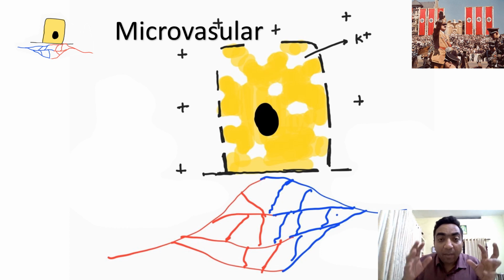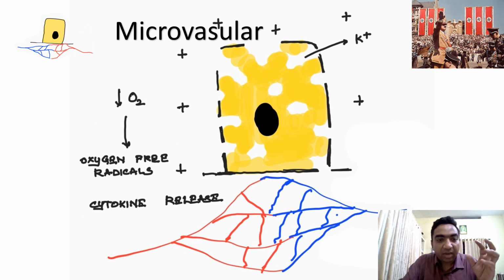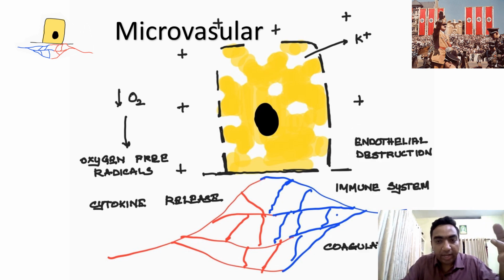So that is where the microvascular level comes in. So it affects Germany. So all the potassium and lactic acid comes out, and in the vessel level, there will be oxygen free radicals and cytokine release. Oxygen free radicals will produce the release of cytokine. There will be endothelial destruction, there will be immune system activation, and there will be coagulation cascade activation. So all these are happening in small vessels.